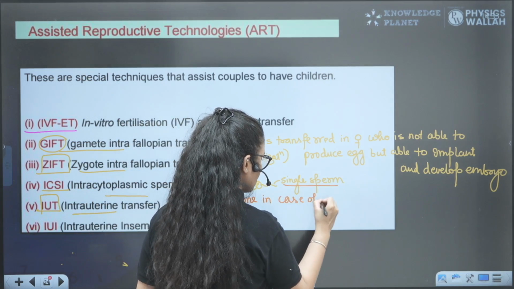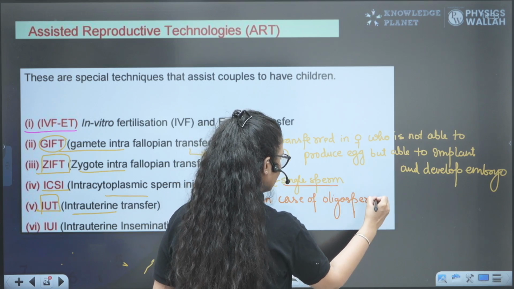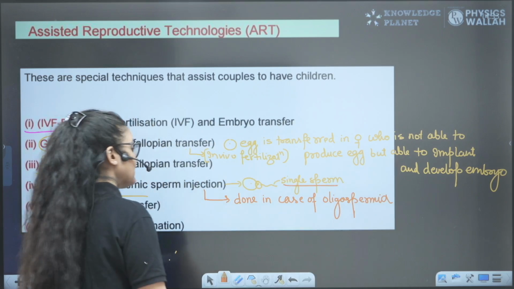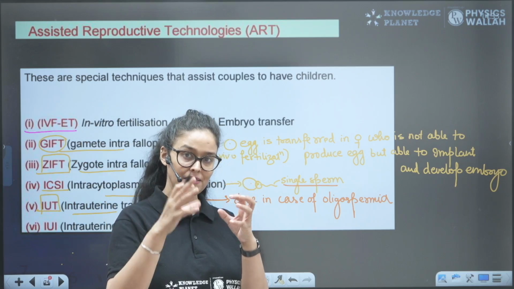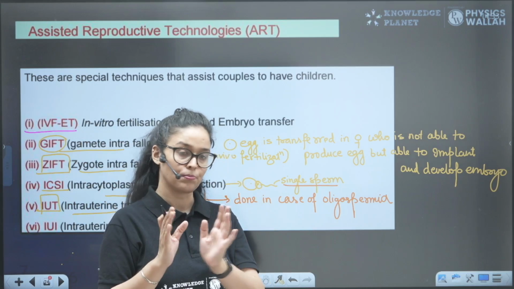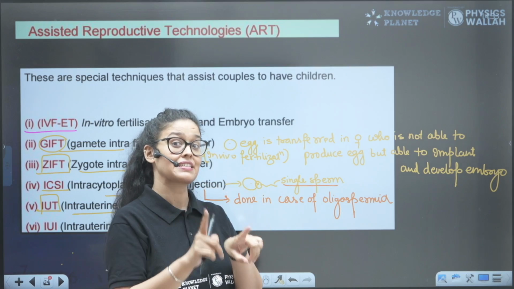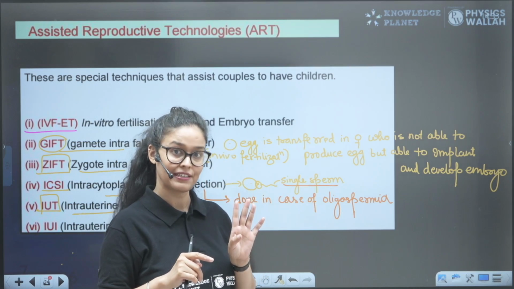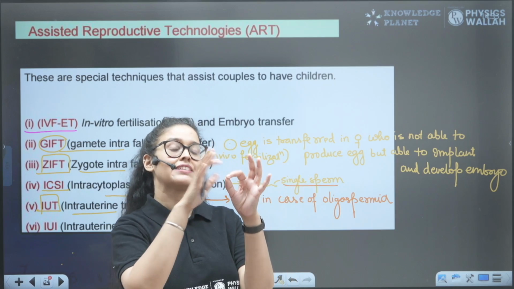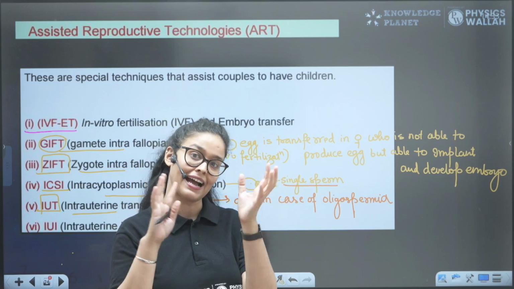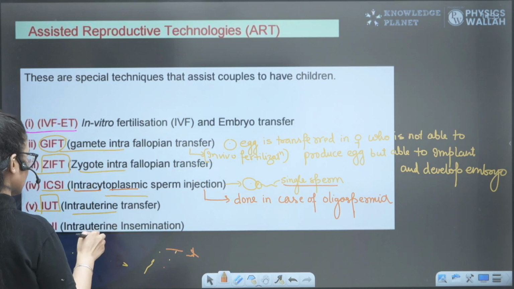Those males who are not able to produce sufficient sperm actually go for ICSI. So what is the difference from IVF? There we just put many sperms in the test tube, but here we are directly fusing a single sperm with the egg. This is the difference, and they have asked this question in exams. So if they ask you that a single spermatozoon directly injected into the egg, this process is known as ICSI, right? Intra means inside the cytoplasm, the sperm is injected.